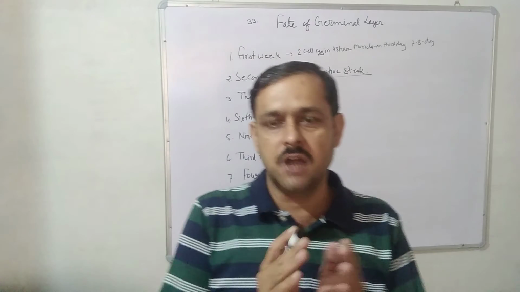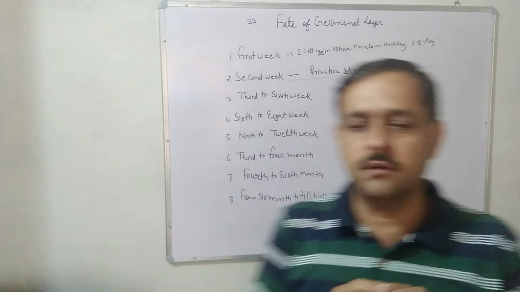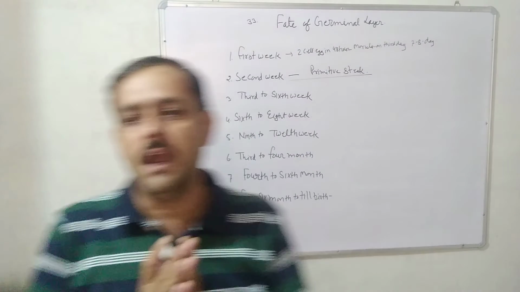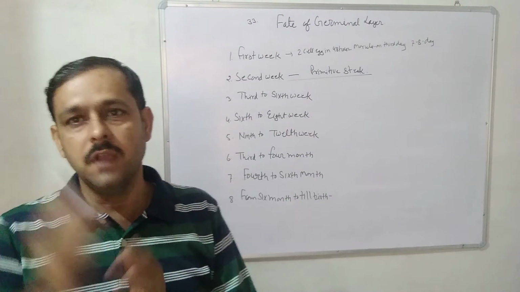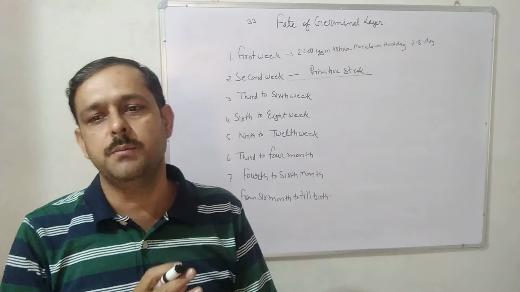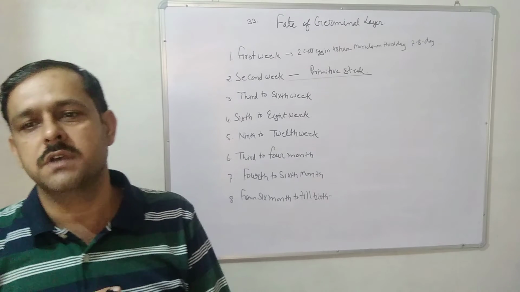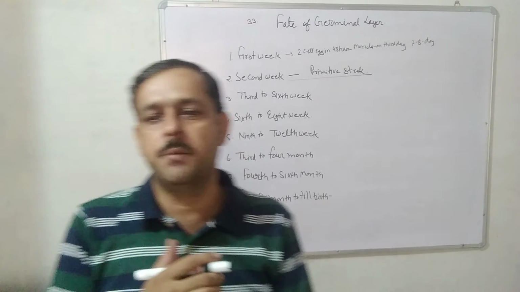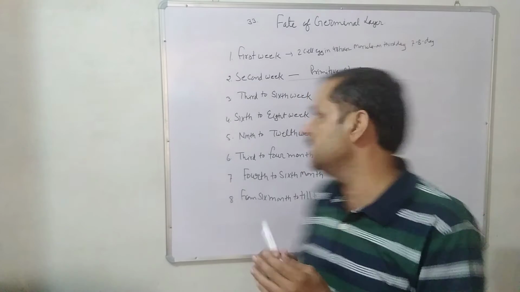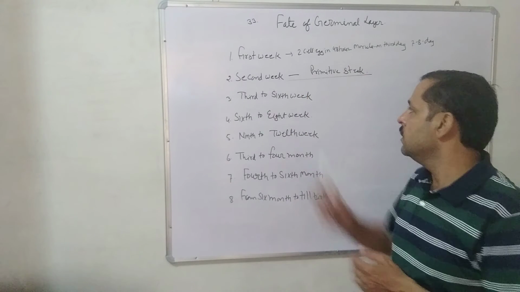The first heartbeat starts at 28 days, the pharyngeal arches are formed, and the amniotic fluid increases around the embryo. The brain develops rapidly, and the lungs and kidneys become visible in the 3rd to 6th week.